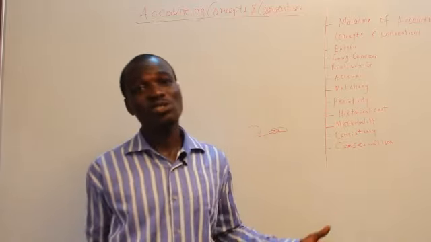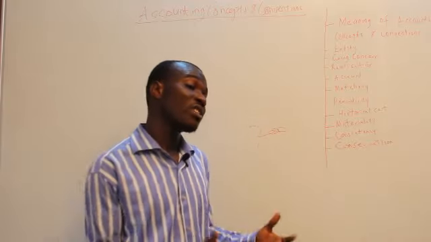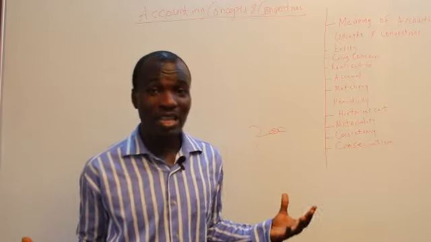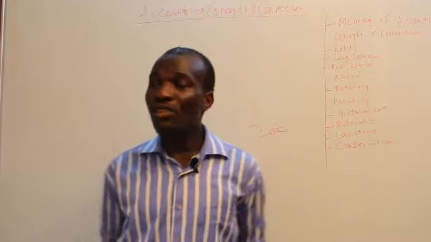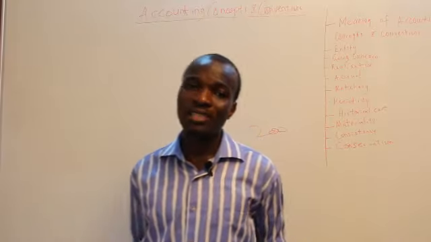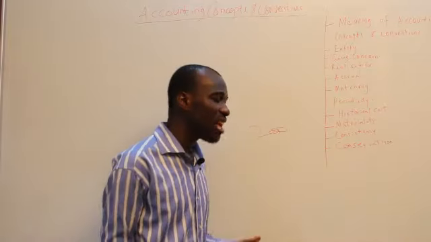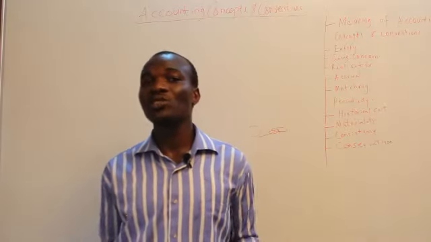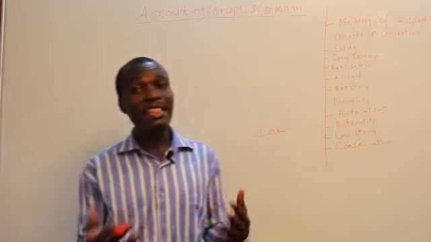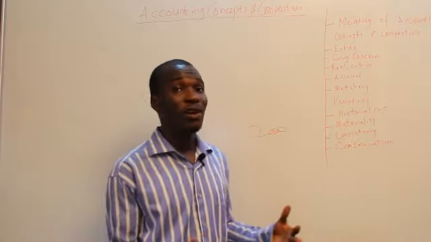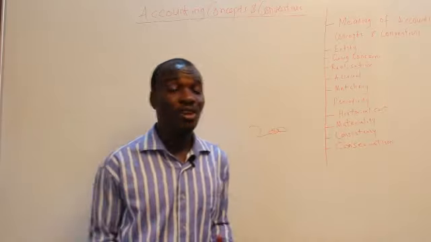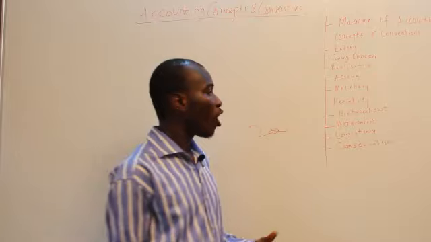So if an accountant chooses the straight line method of depreciation, that organization should continue using that method up to the useful life of the asset. That is, they should be consistent in the method of depreciation used. So in any accounting period, any method chosen in valuing an asset or in valuing depreciation, there should be consistency in the use of the method.